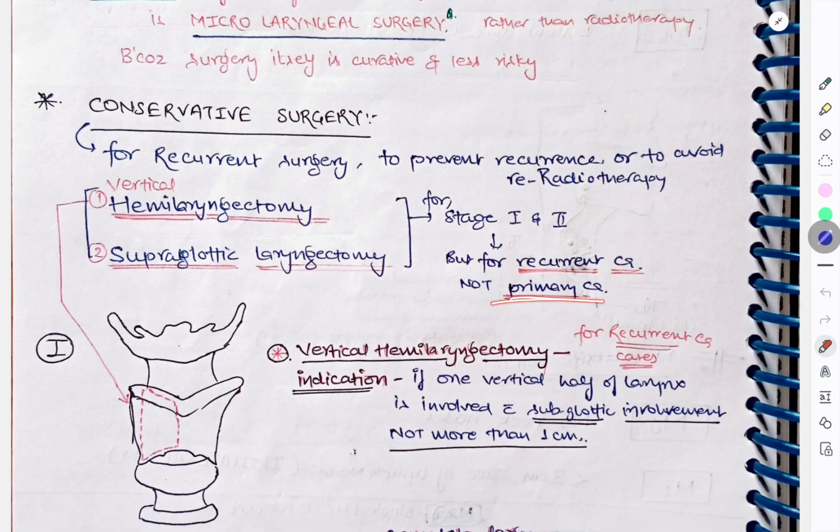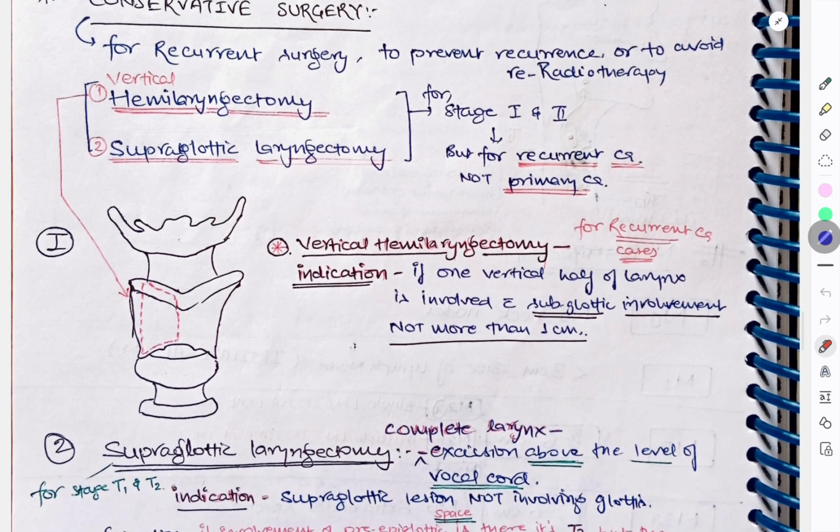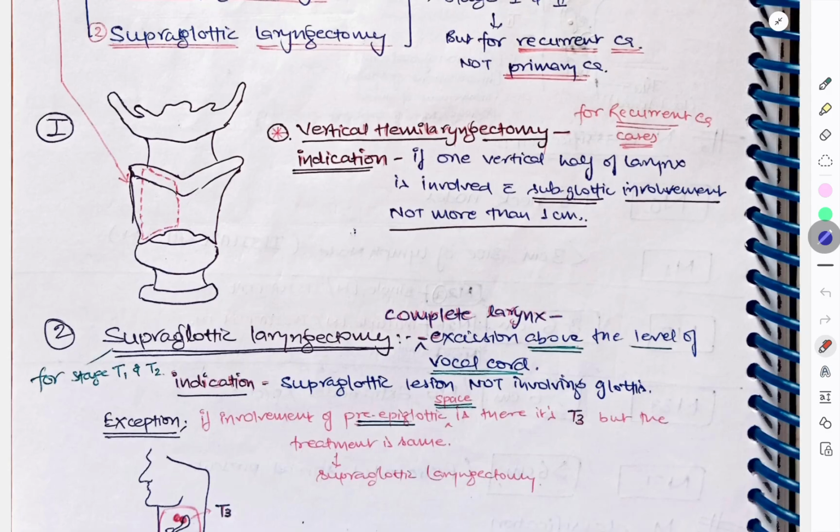But this is not for primary carcinoma, this is for recurrent carcinoma. In vertical hemilaryngectomy we will remove a part of larynx, okay. So if one vertical half of larynx is involved with subglottic involvement, not more than 1 centimeter, this is the indication, okay, for vertical hemilaryngectomy. Then what is the indication for supraglottic laryngectomy?